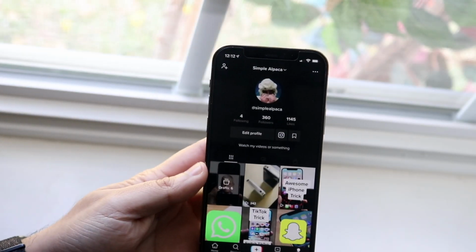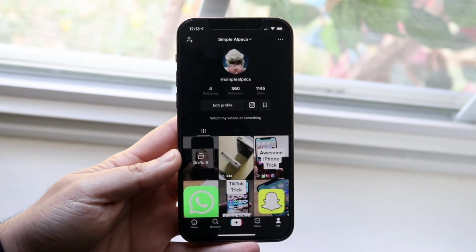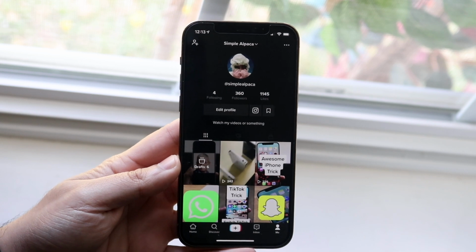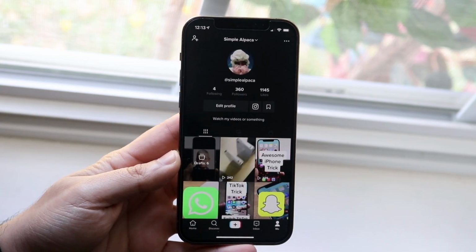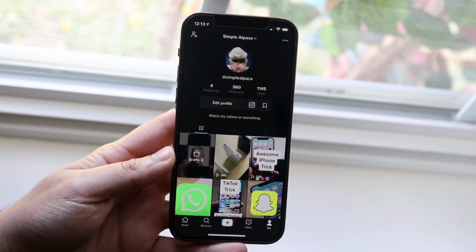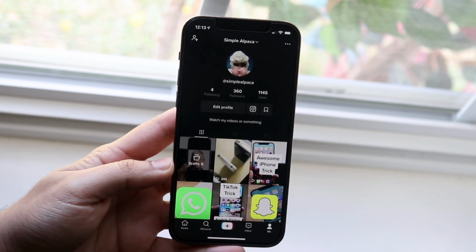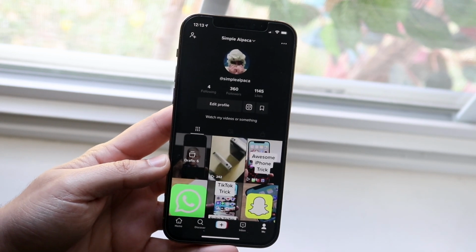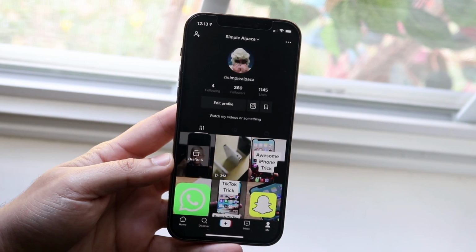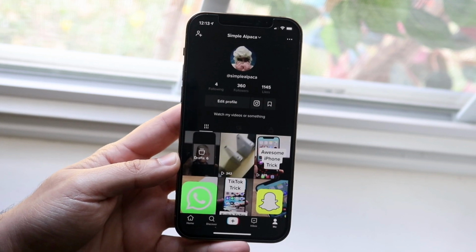Welcome back, everyone. You may be in a situation where, for some reason, TikTok just tells you that you're following people way too fast and you basically need to chill out. Now, there's really one main way to fix this. There's some other things that you may be able to do, but the main way to fix this for the most part is to just wait it out.